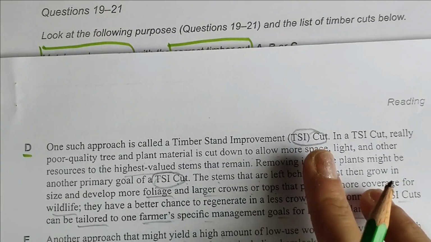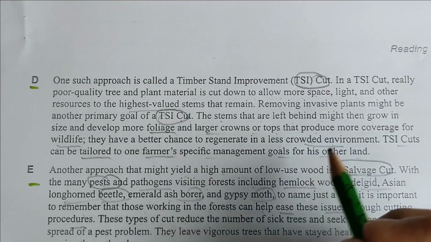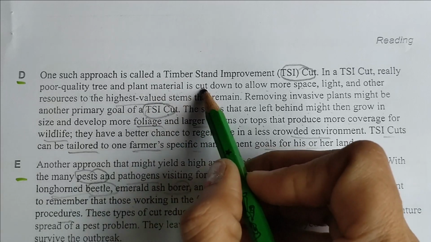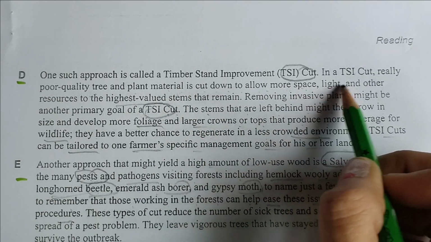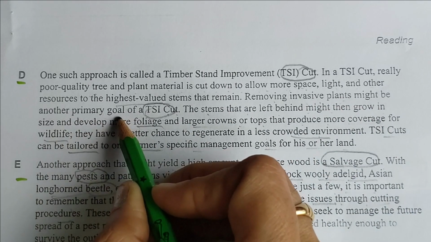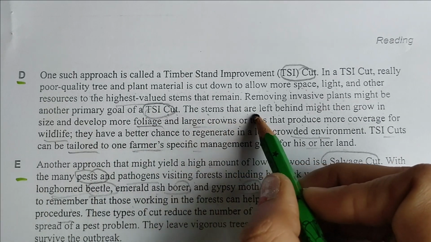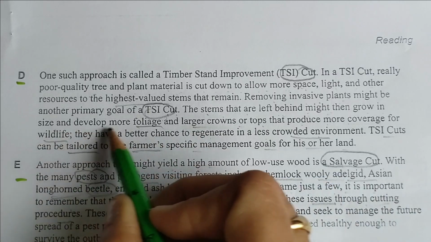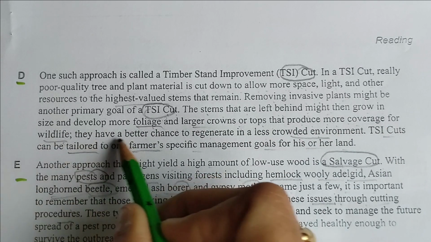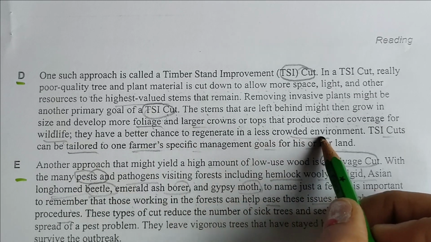Here, let's read first, TSI cut. So really poor quality tree and plant material is cut down to allow more space, light and other resources. Removing invasive plants might be another primary goal of TSI. The stems that are left behind might then grow foliage and larger crowns or crops that produce more coverage for wildlife. They have a better chance to regenerate.